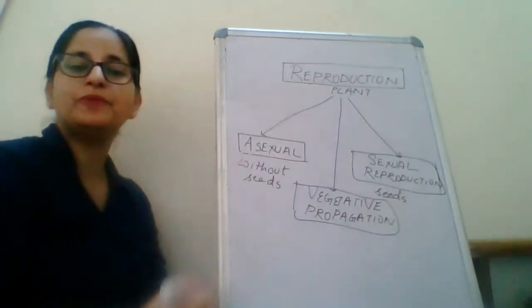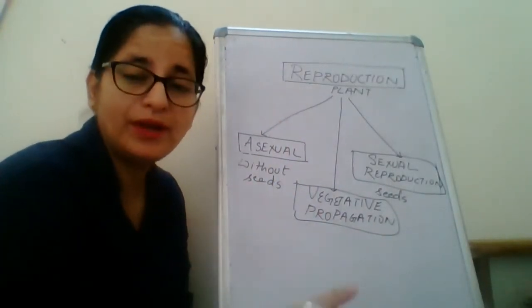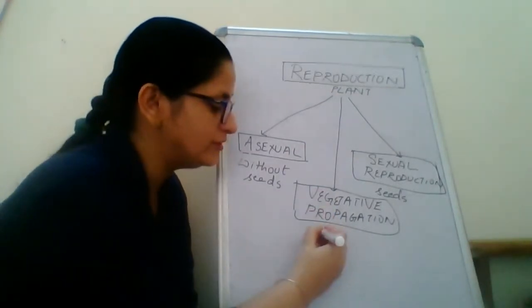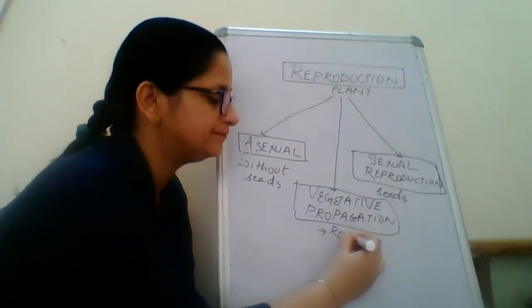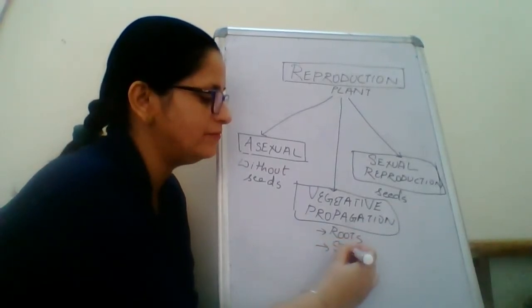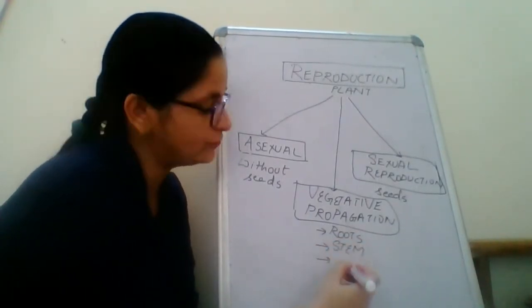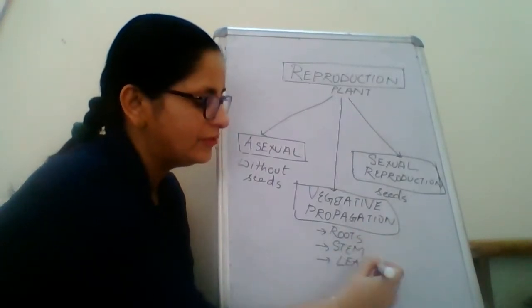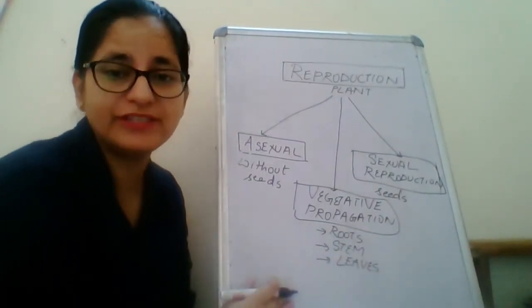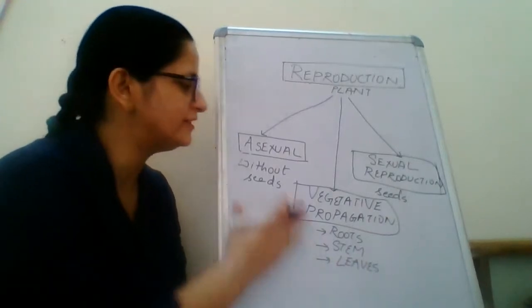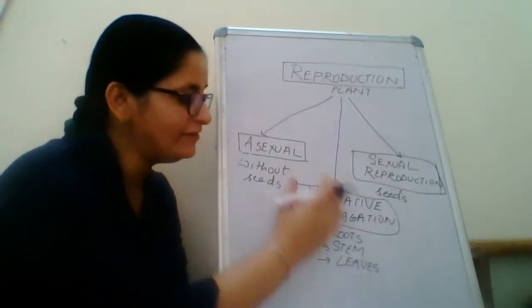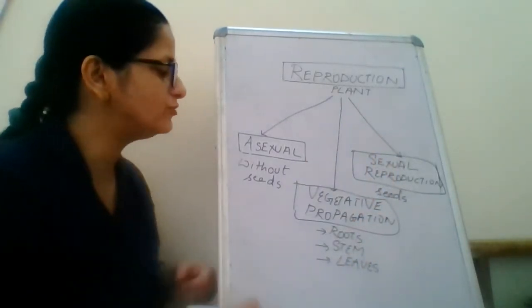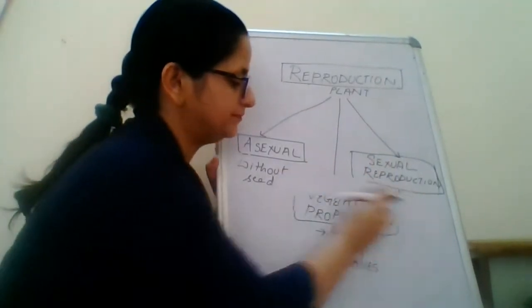So what is vegetative propagation? It is where a new plant is produced from parts other than flower. They can be produced from roots, or from stem, or from leaves. Even from a leaf, we can produce a new plant. So first we will start with asexual reproduction, then we will do vegetative propagation, and then we will do sexual reproduction.